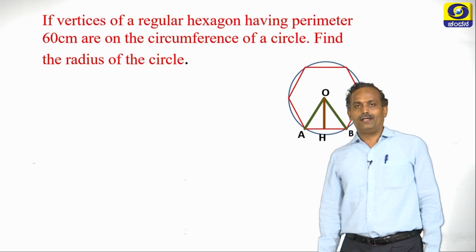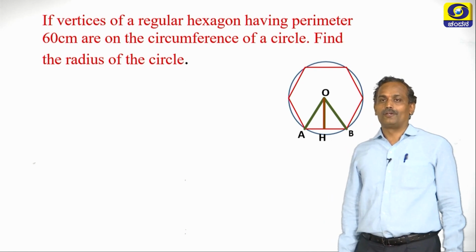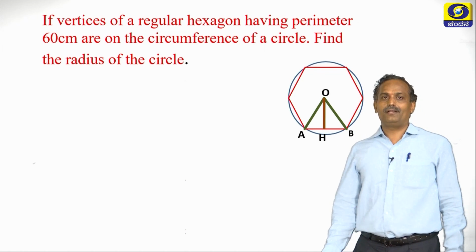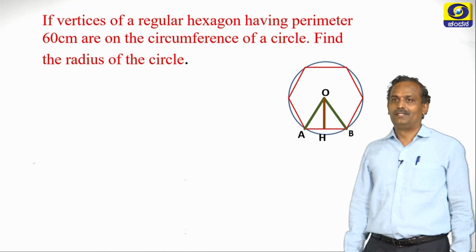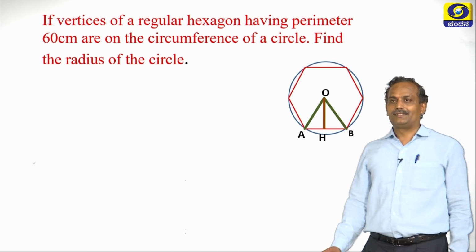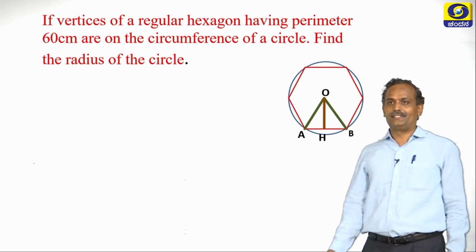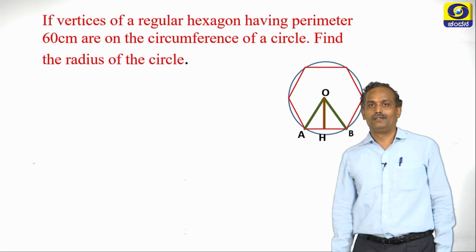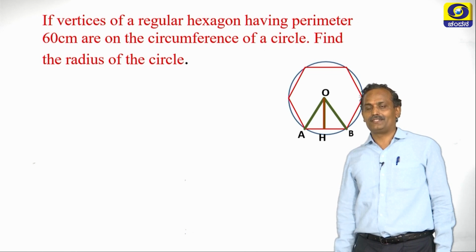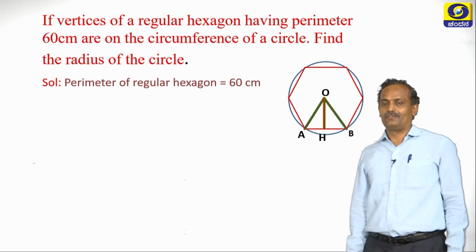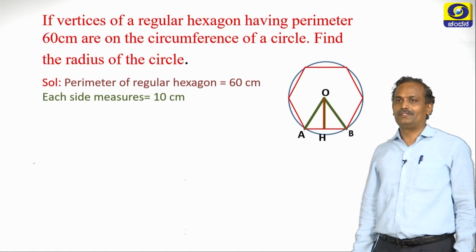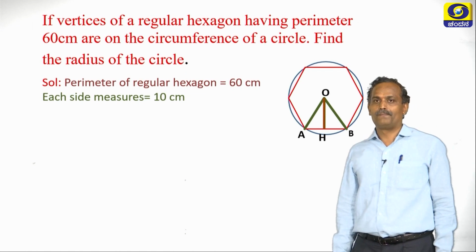They have given the perimeter, which is the sum of all the sides. Here it is 60 centimeters. Therefore, each side measures 10 centimeters because 60 by 6 is 10.